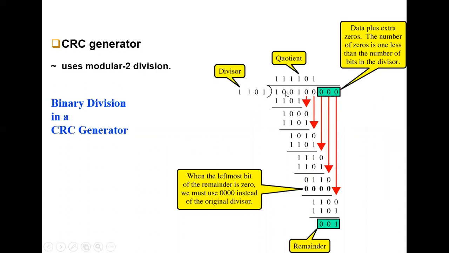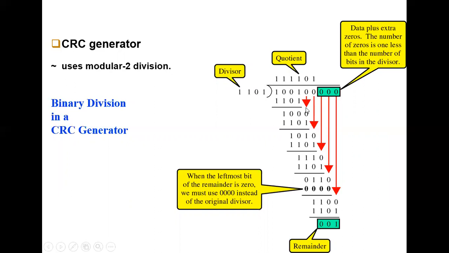Based upon your actual data, a divisor is going to be generated. This divisor will be automatically generated using the CRC generator. This is my actual data, but using my CRC generator, my divisor is automatically generated. Initially, first I'm going to divide using my divisor, 1101. First 1, so 1101.